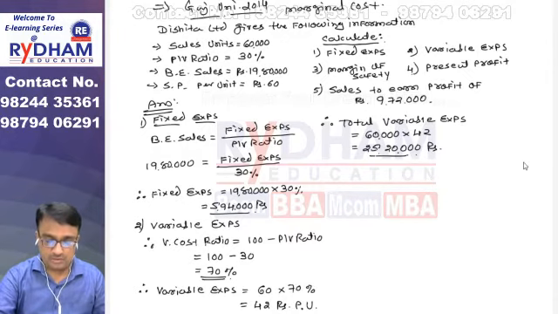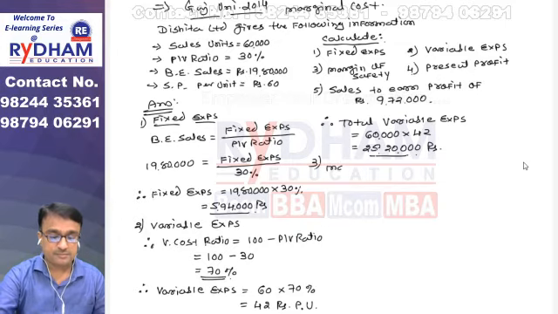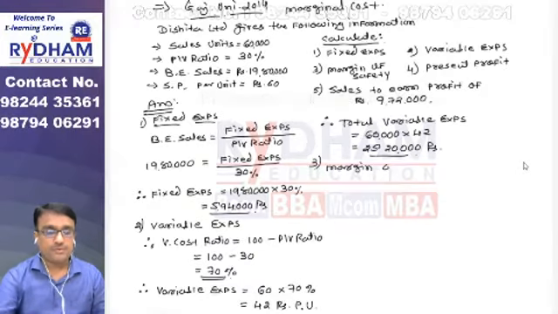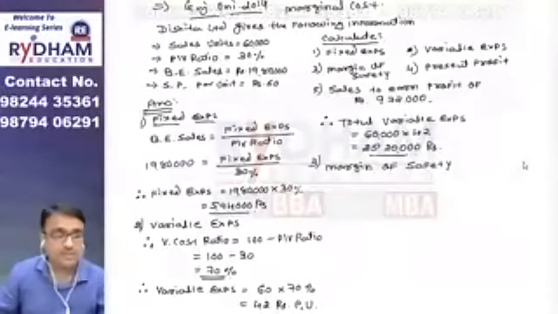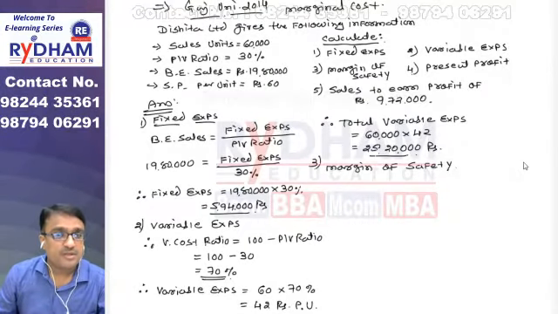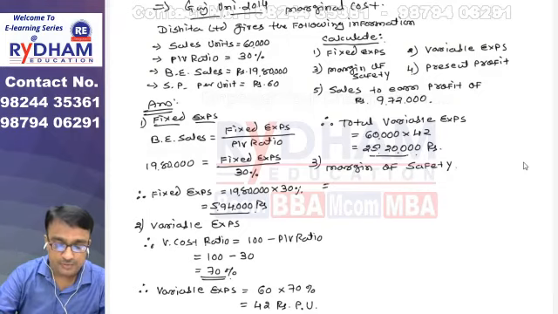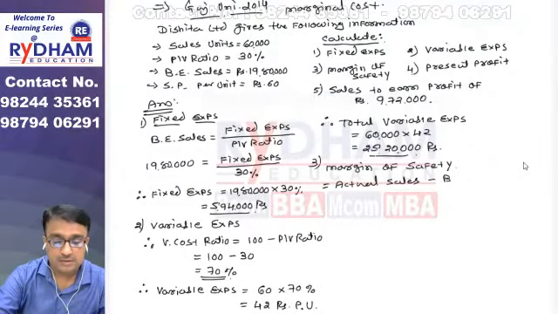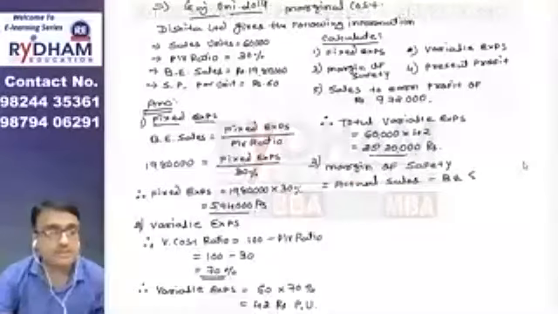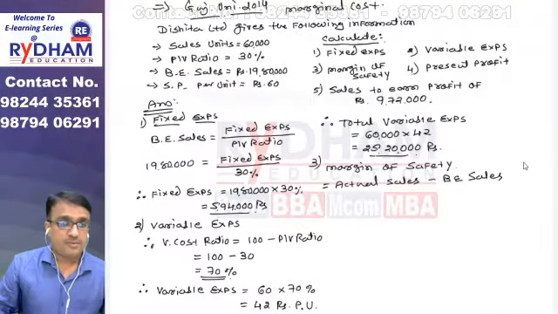So friends, let's move on to the third point given in your question, that is to find the margin of safety. You know the formula for margin of safety. The formula is actual sales minus break even sales. So we put actual sales minus break even sales. This is the formula for the margin of safety.